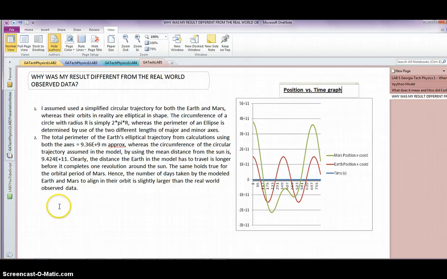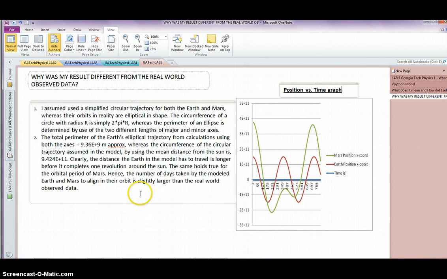The total perimeter of the Earth's elliptical trajectory from calculations using both axes is approximately 9.36 times 10 to the power of positive 9 meters, whereas the circumference of the circular trajectory assumed in the model, using the mean distance from the Sun, is 9.424 times 10 to the positive 11 meters. Clearly, the distance the Earth in the model has to travel is longer before it completes one revolution around the Sun. The same holds true for the orbital period of Mars. Hence, the number of days taken by the modeled Earth and Mars to align in their orbit is slightly larger than the real-world observed data.